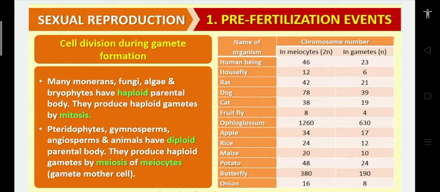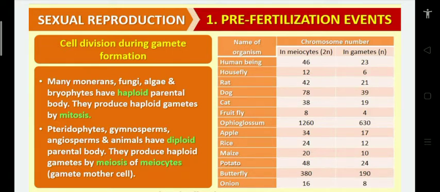Housefly has 12 chromosomes in the meiocyte, 6 chromosomes in the gamete. Rat has 42 chromosomes in the meiocyte, and the gamete has 21. Dog has 78 chromosomes in the meiocyte, gametes have 39. Cat meiocyte has 38 chromosomes, gametes have 19. Fruit fly has 8 chromosomes in the meiocyte, and gametes have 4.